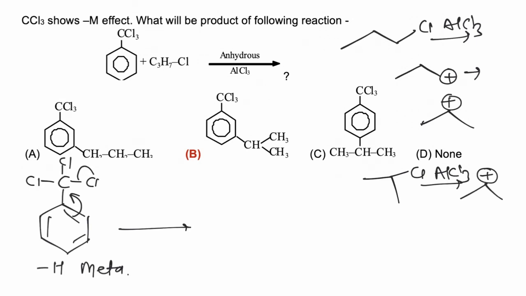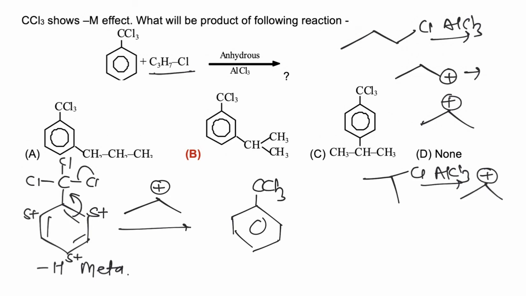And if originally isopropyl chloride is present, on reacting with AlCl3, it will form isopropyl carbocation. So whether normal propyl chloride or isopropyl chloride is taken, the carbocation formed is 2 degree. Now this carbocation will attack at meta position because due to reverse hyperconjugation, electron density is decreased at ortho and para positions. So the final product formed has the isopropyl group at meta position, and hence the correct answer is B.